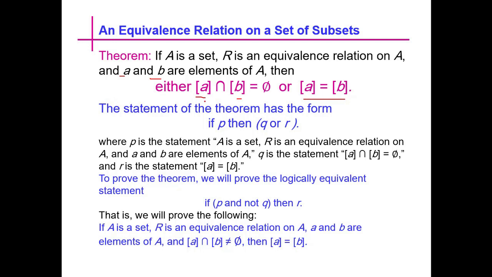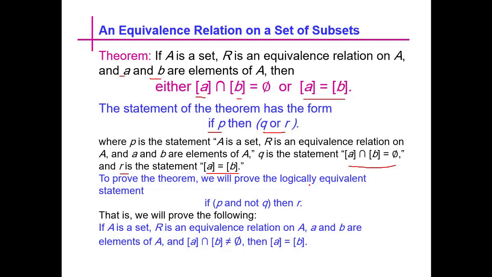Now we see this statement of the theorem is of the form if P then Q or R, where P is the statement A is a set, R is an equivalence relation on A and a, b are elements of A, and Q is the statement class of a intersection class of b is equal to phi and R is the statement that the two classes are equal.